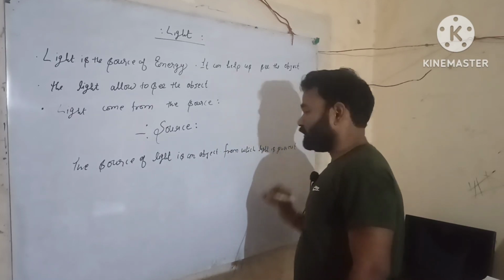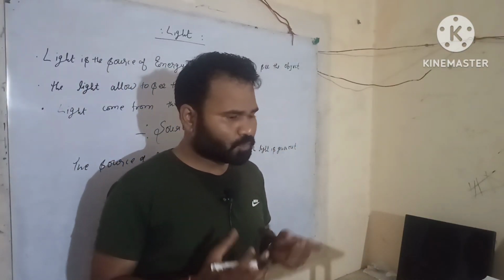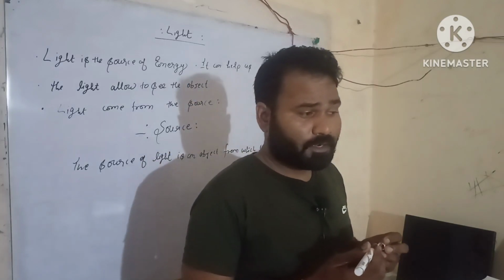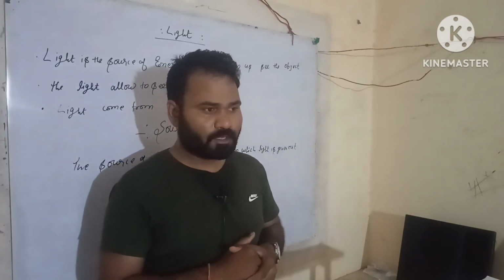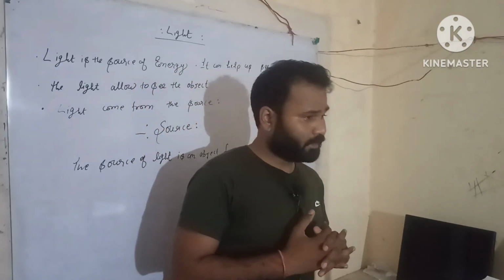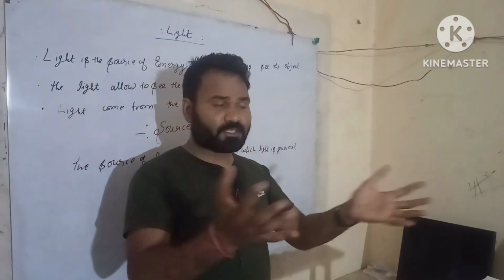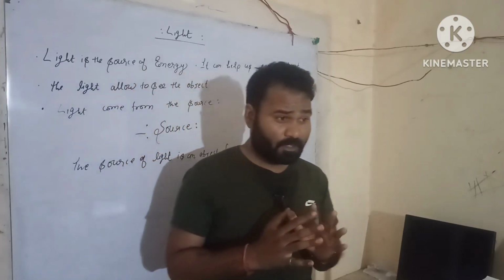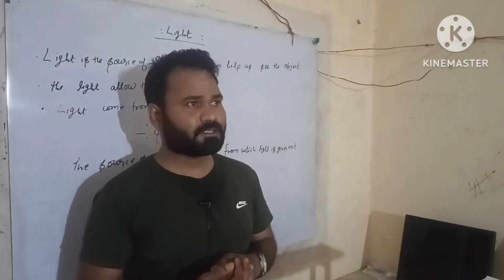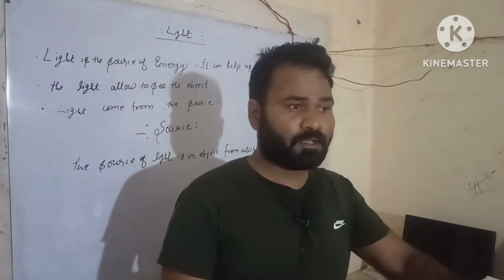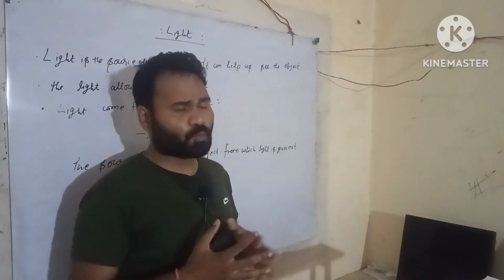Okay students, a source is like an object. Understood? It is where the light comes out from. For example, the sun is a large source of light. It means it is the universal source. For example, electric bulb and many other examples of source.